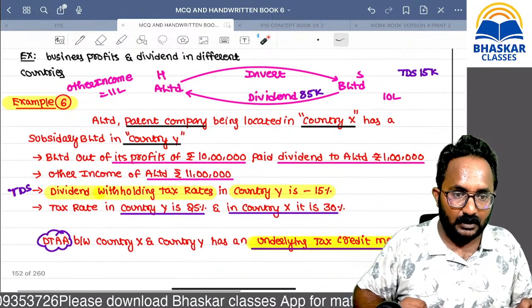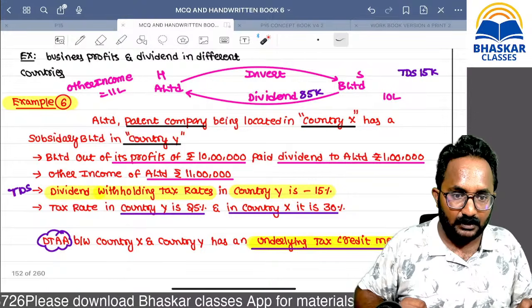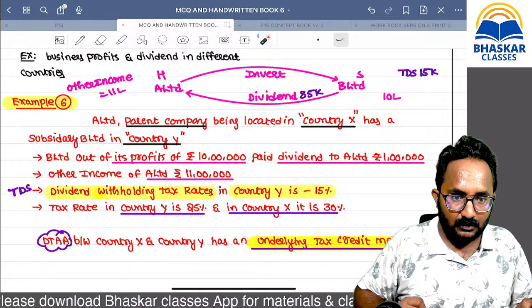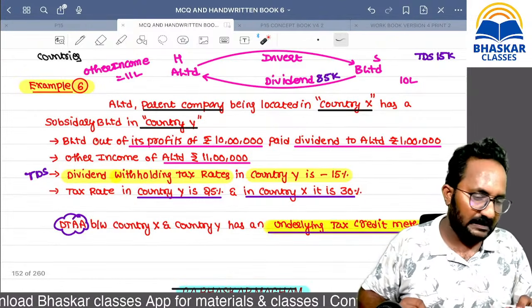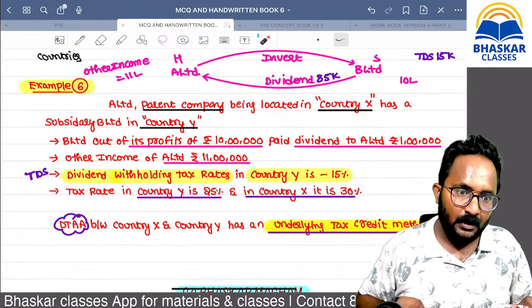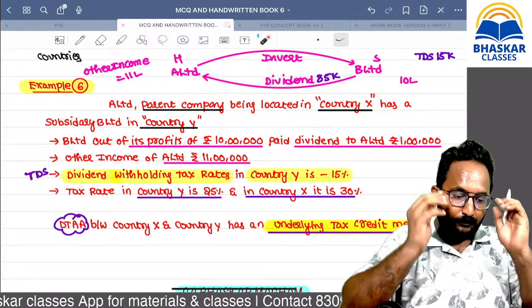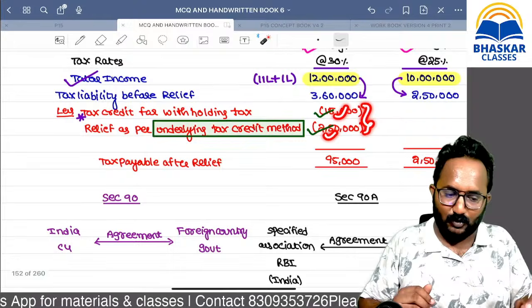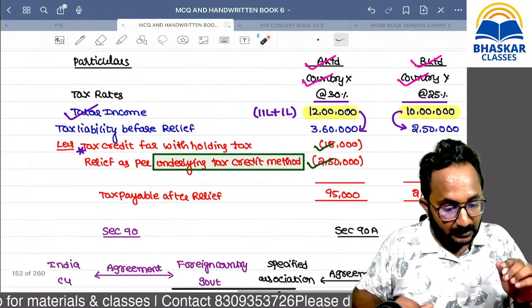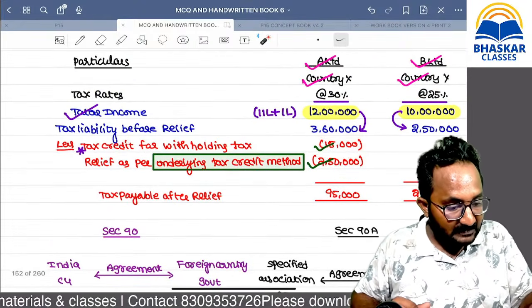But sir, how can we claim the credit of tax paid in the B Limited country X? Both in the eyes of law only. Yes, that's why we have a DTAA. Both the countries will exchange the information also, and you have to file the proof of payment of tax. Sir, you are taking the credit. You cannot claim whatever amount you want. You have to submit the proof of payment of tax in the foreign country.